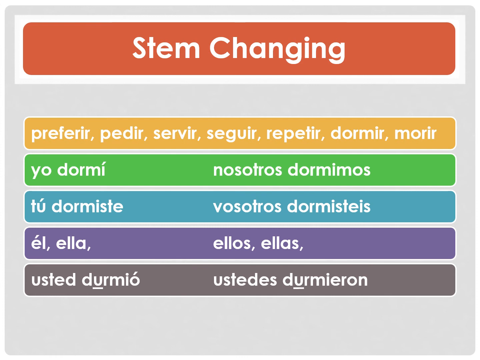All right, let's take a look at our conjugations. The endings are the same, but let's take a look at the O to U stem changers. Yo dormí, I slept. Tú dormiste, you slept. Él, usted durmió. He slept, she slept, you slept, formal version. Nosotros dormimos. We slept. Vosotros dormisteis. Y'all slept. Ellos, ellas, ustedes durmieron. They slept. All of you slept.